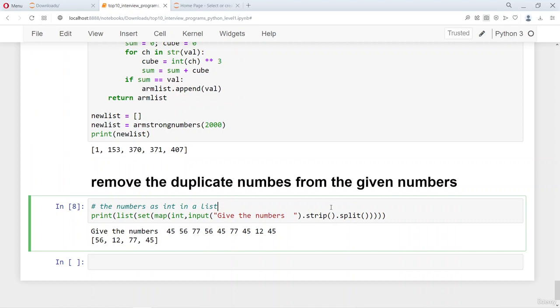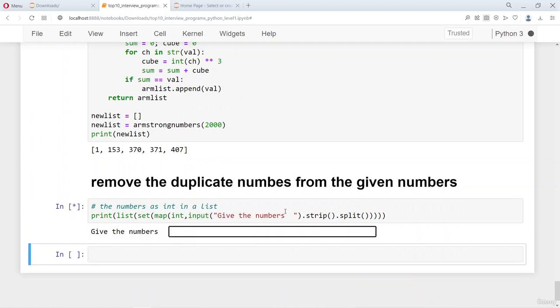So how does this work? When you give this sequence of numbers, it is taken as an input, and then we strip each of the numbers out. We actually strip the trailing and the leading blanks in the sequence. For example, I have not given any blanks in front or after.